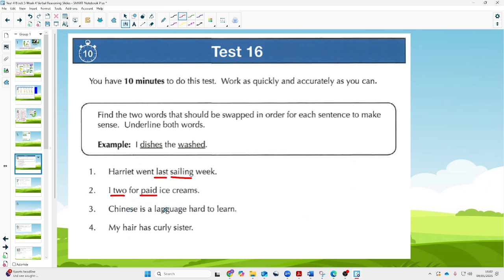Number 3, Chinese is a language hard to learn. Doesn't quite make sense, but if we say Chinese is a hard language to learn, that should make sense, because Chinese is a language hard to learn. It doesn't grammatically quite make sense. Number 4, my hair has curly sister, but we need to swap over hair and of course sister, and that will of course make sense.